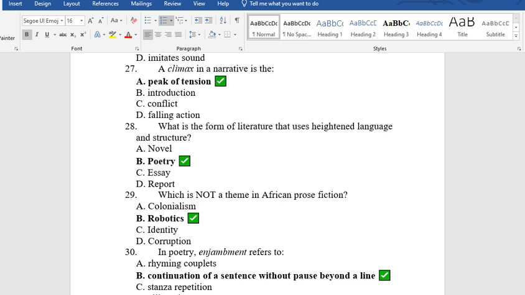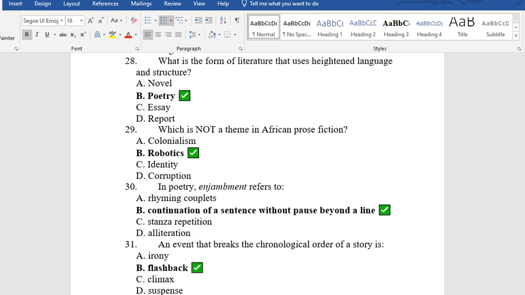Poetry. 29. Which is not a theme in African prose fiction? A. colonialism, B. robotics, C. identity, D. corruption. The answer is robotics, because robotics is not African.